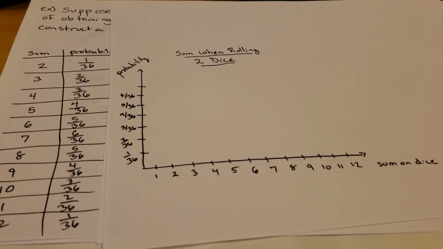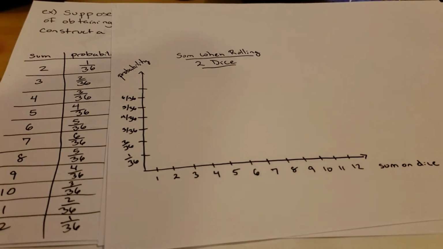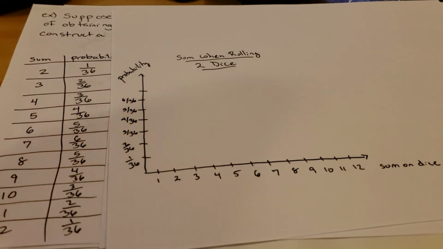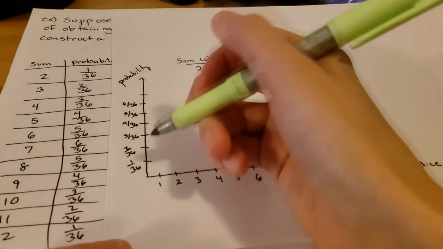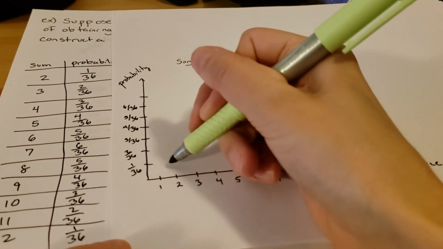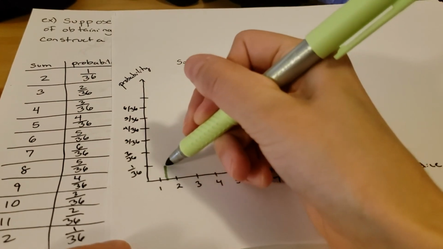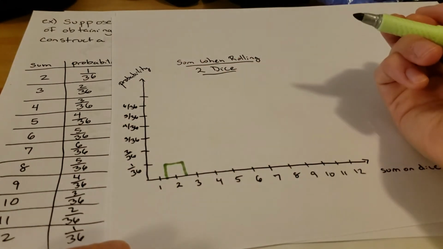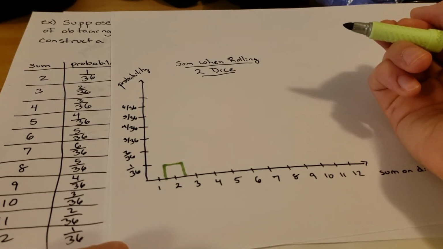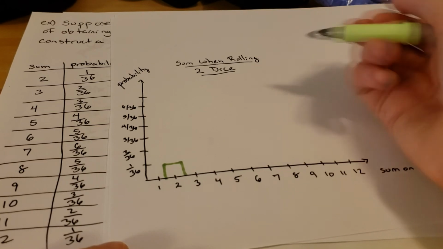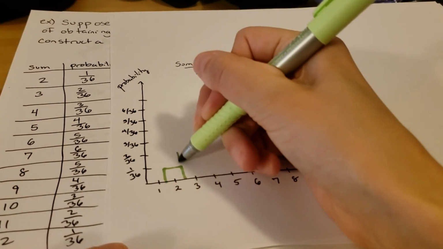Okay, so now we'll start drawing our bars, and we're going to get the heights of the bars based on the probabilities that we found over here from looking at our sample space. Again, the probability of getting a sum of 2 is 1/36, so that tells us what the height of that bar is. The probability of the next one is 2/36.